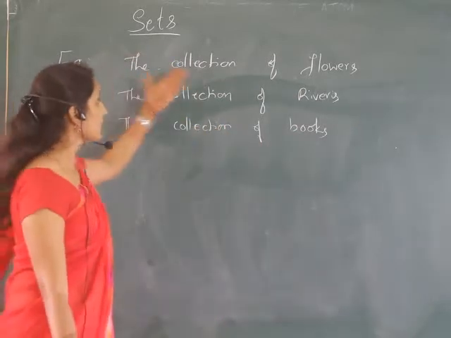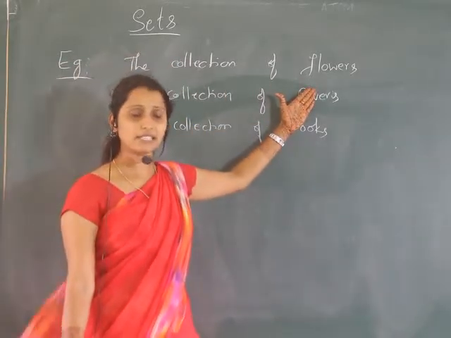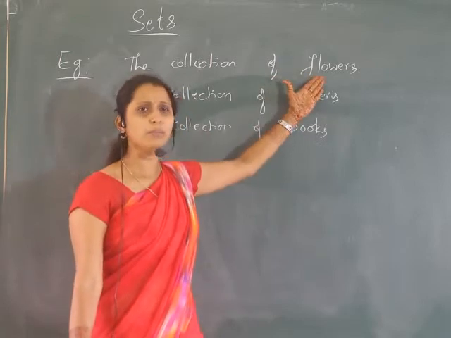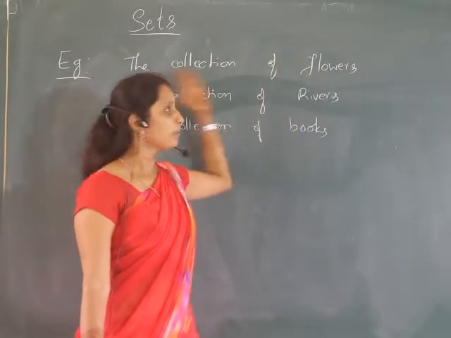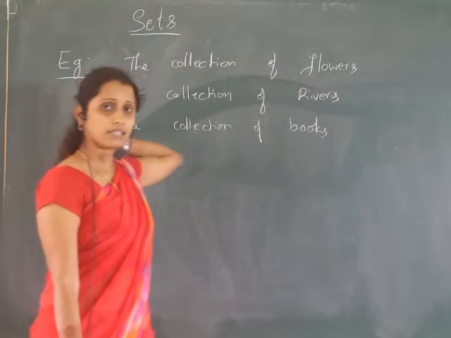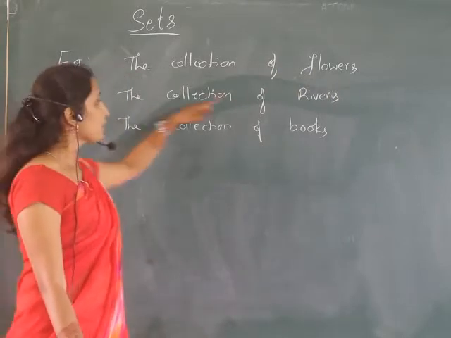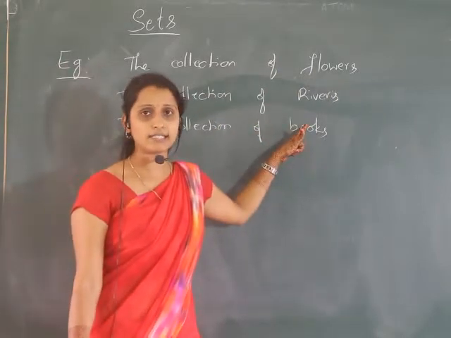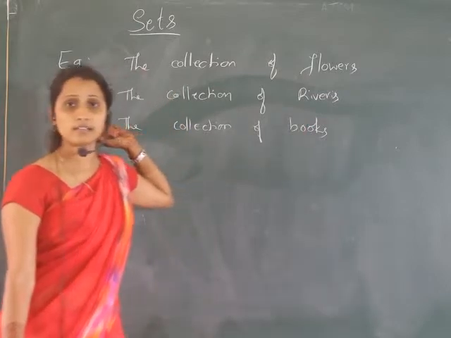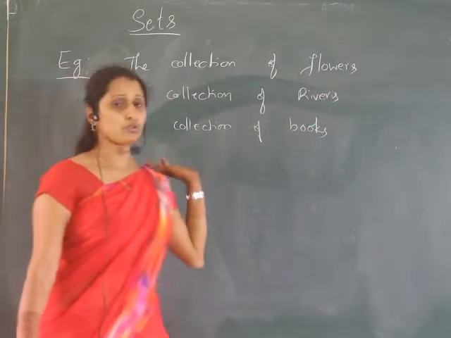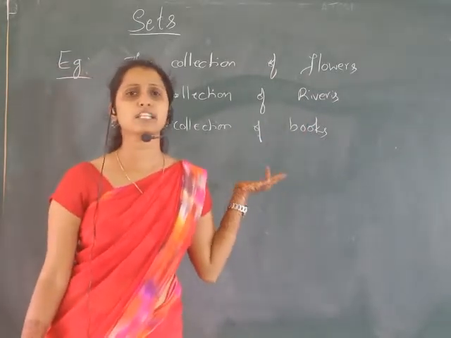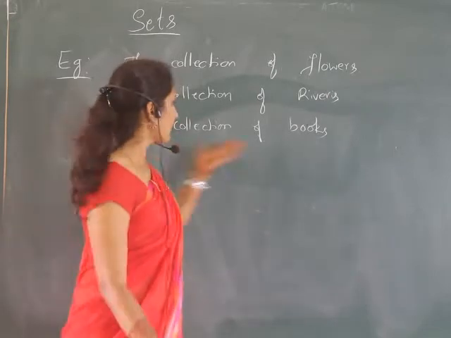So we can see the collection of flowers. It may be beautiful flowers or any other flowers, but the collection of flowers becomes a set. The collection of rivers, any rivers, is also a set. The collection of books, any books, story books or textbooks or notebooks, is also a set.